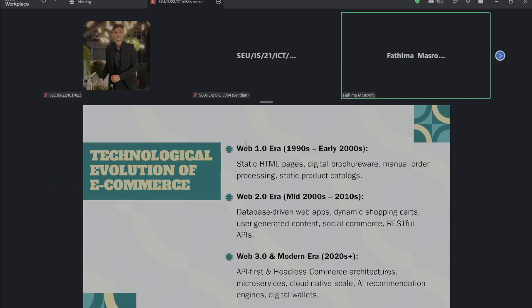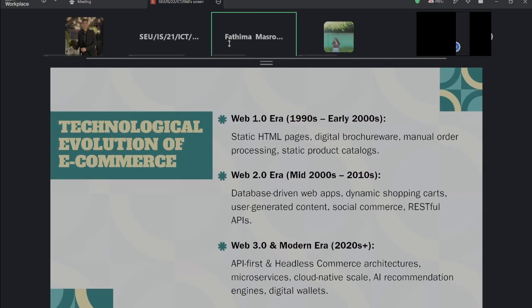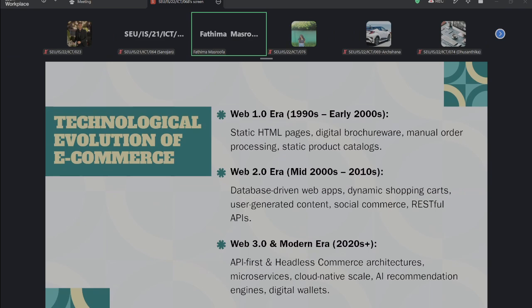Right. Now we are going to see the technological evolution of e-commerce. So how the e-commerce related technology has evolved, these are the things we are going to discuss here. Normally here we mention terms like the Web 1.0 era, Web 2.0 and Web 3.0.